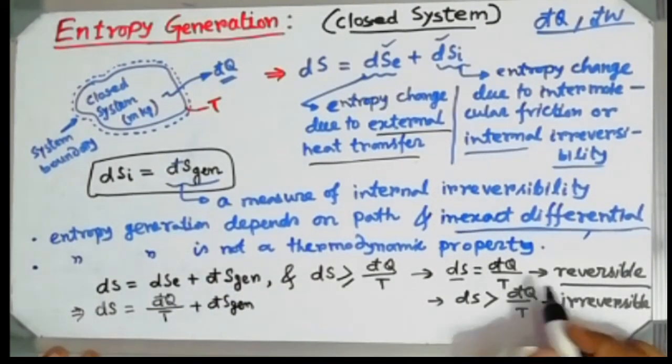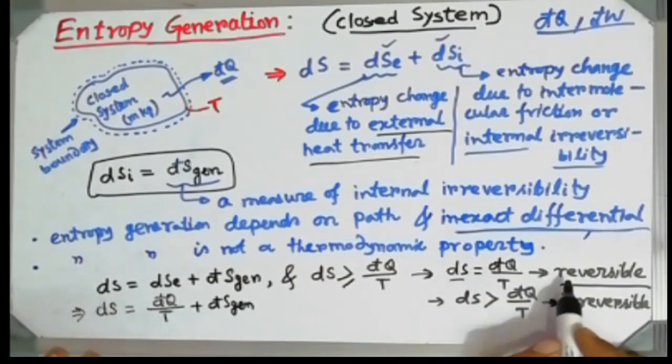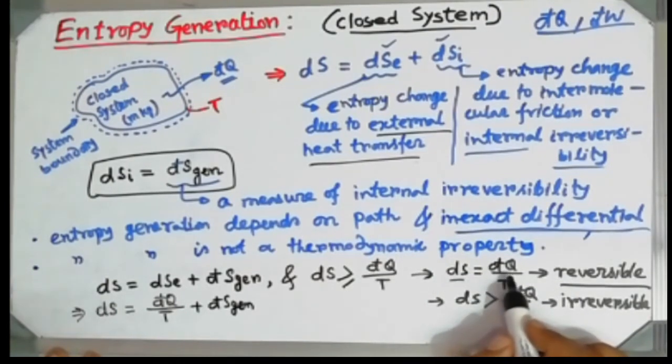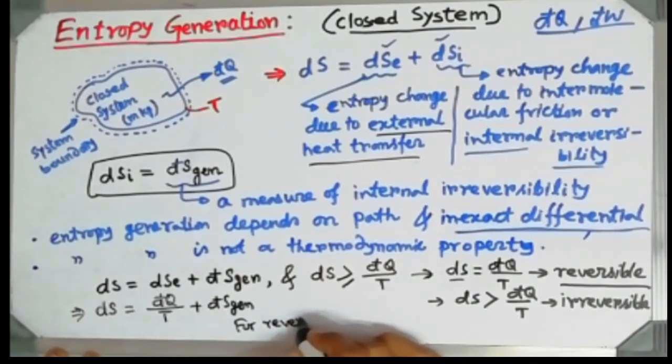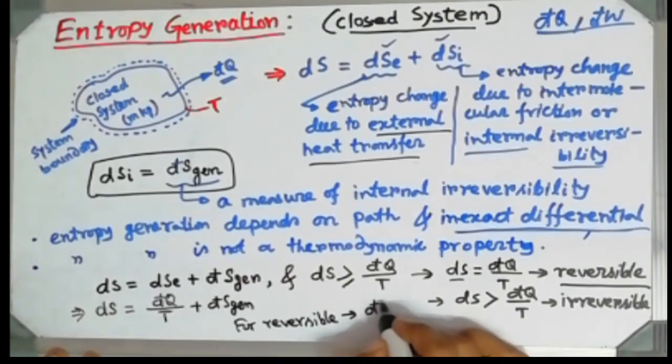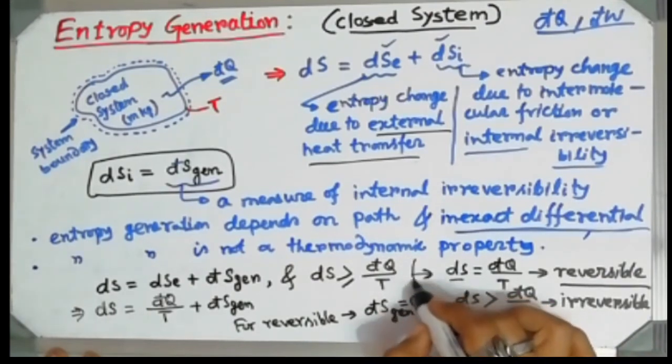Now just copy this statement for the reversible process, ds equals d cut q by t. Then obviously for a reversible process, d cut S gen must be equal to 0. Why is it 0?